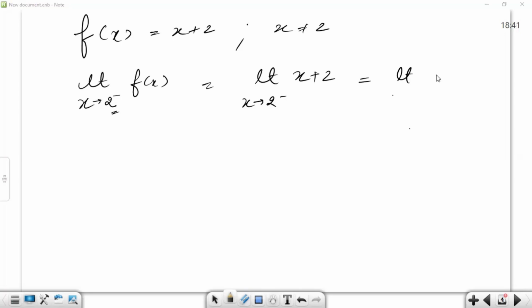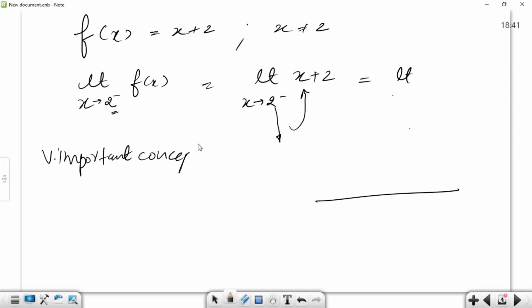Okay. So x tends to 2 minus h. So now we have to put a 2 minus value in the place of x. Now we will understand a very important concept, which you might have learned earlier in school also, but still we are going to discuss it. The concept of h.